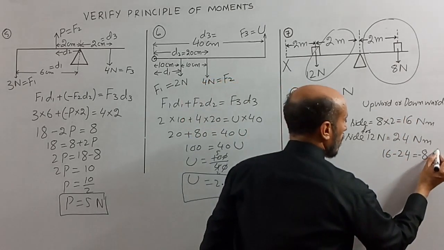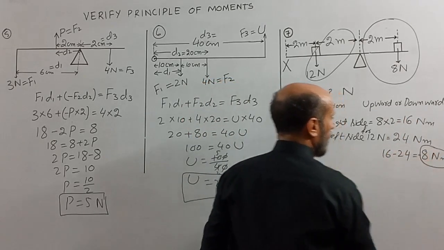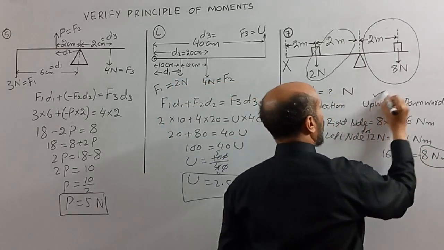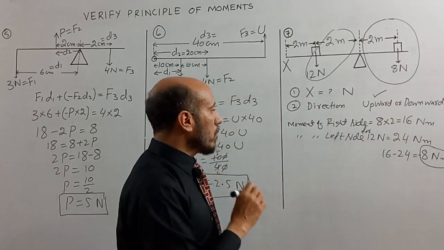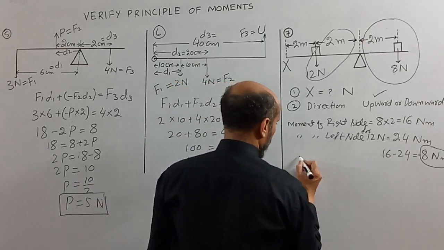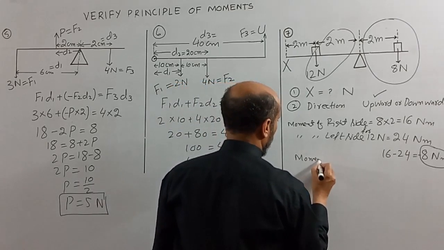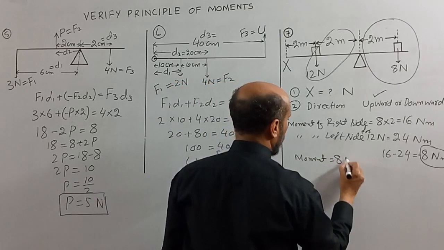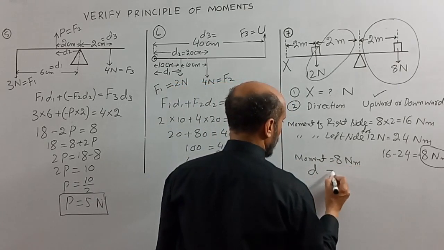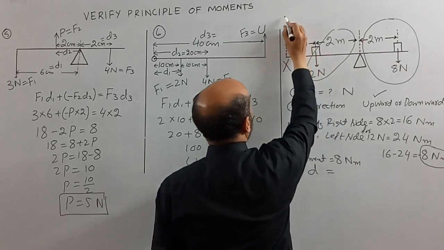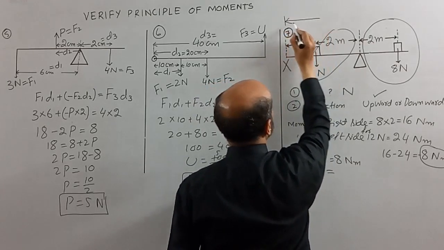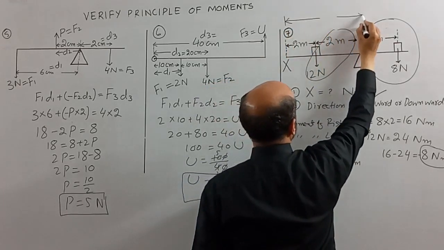Now 8 Newton meter. So the negative sign has decided that we have to apply the force in upward direction. Now the total moment was 8 Newton meter. Okay. Moment is equal to 8 Newton meter. Distance is equal to, now from point X to the pivot, this will be the distance.